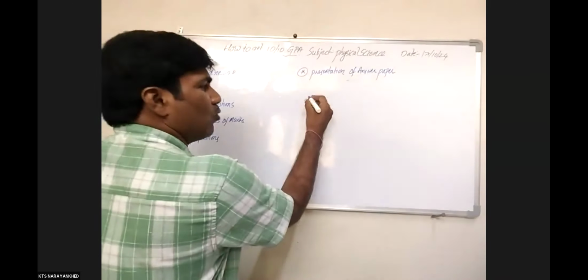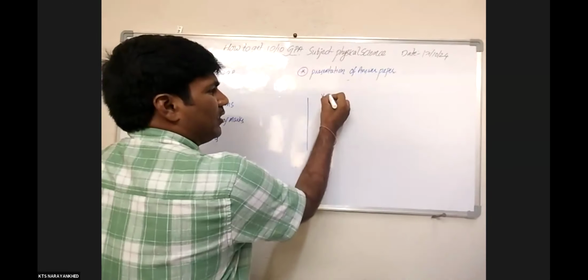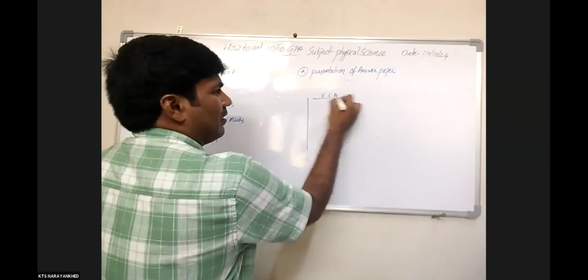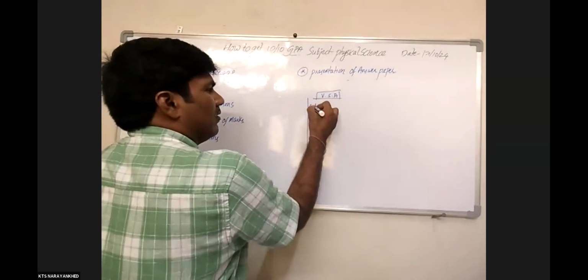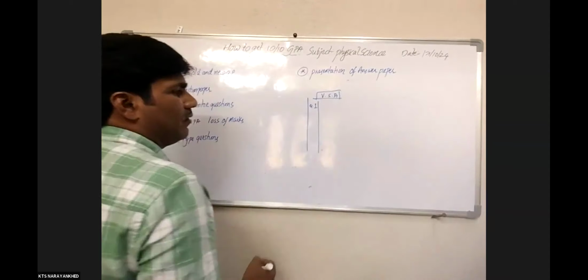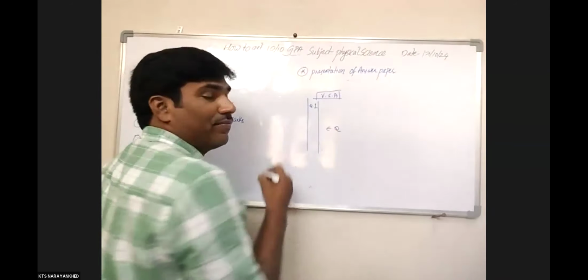Students should compulsorily follow the order. They have to put the very short answers heading like this, and afterwards write question number 1. Then next they go directly to the essay question.